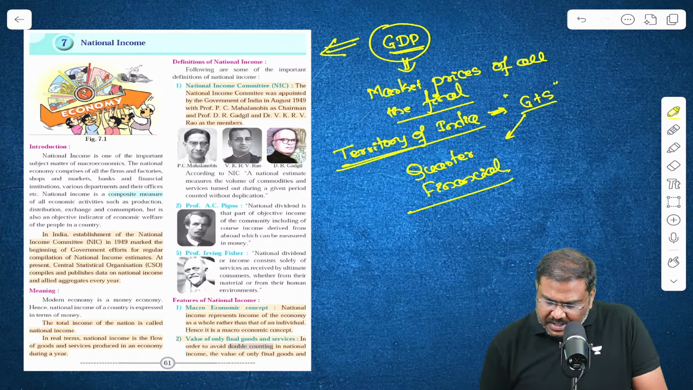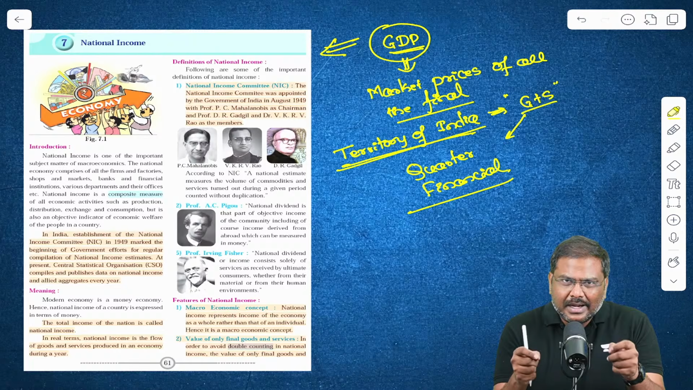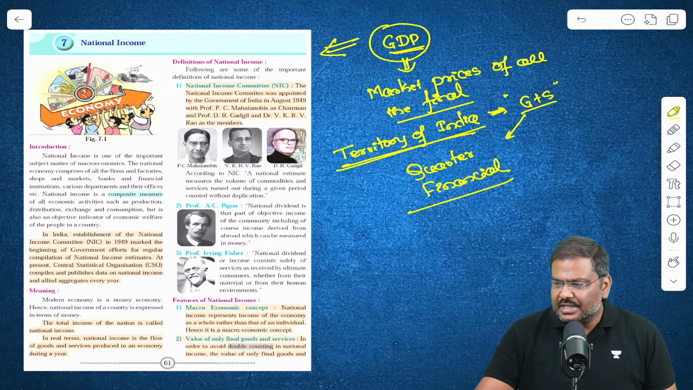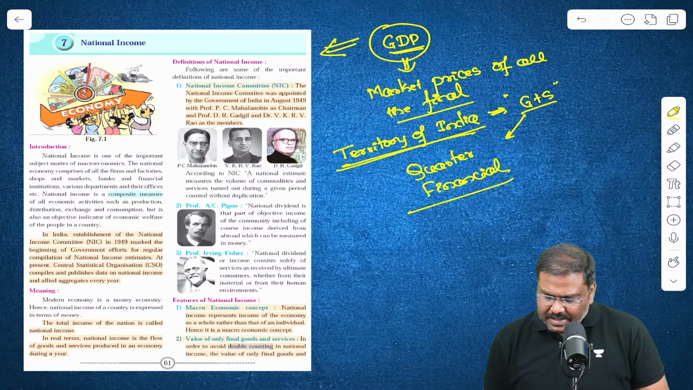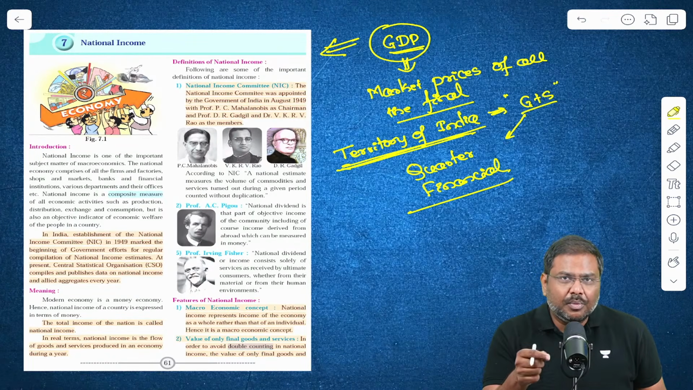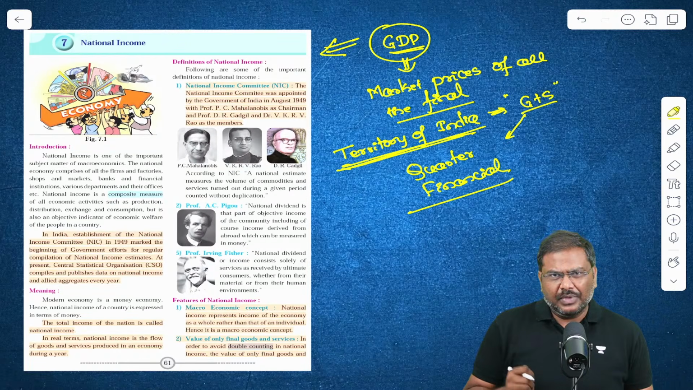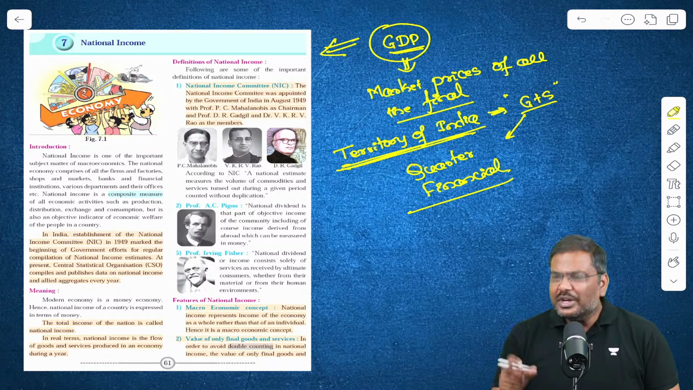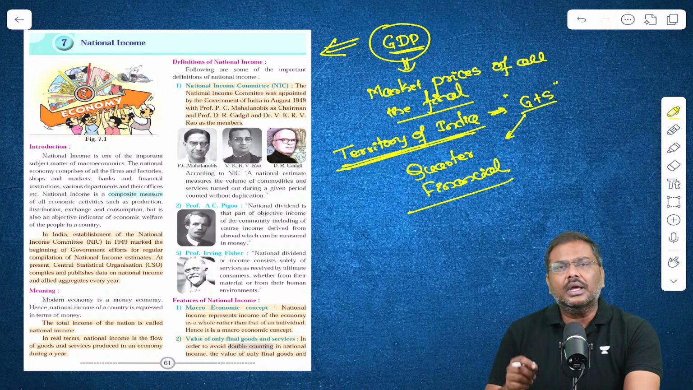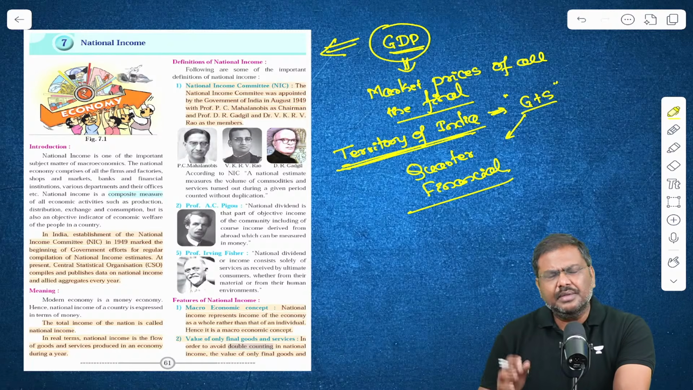Okay. So within the territory of India, the market price of all the final goods and services that are produced are counted, are calculated, and this is essentially called as gross domestic product. Now, why do we need to measure gross domestic product? Is there any logic behind it? Why should we calculate gross domestic product? Reason behind this is very, very simple.